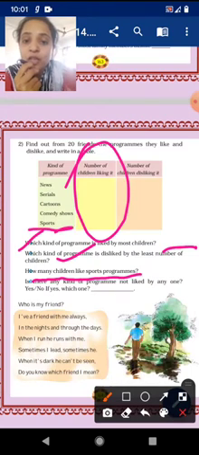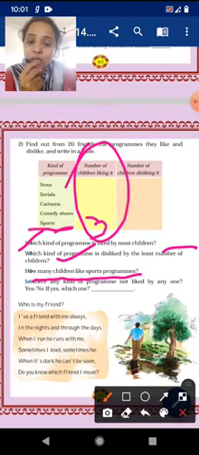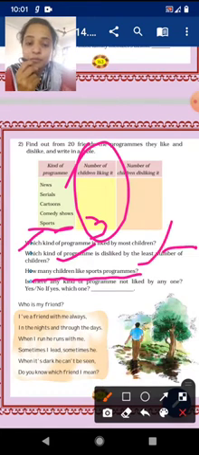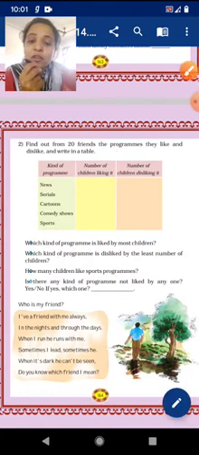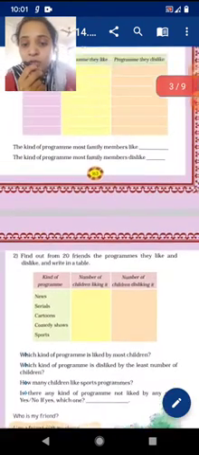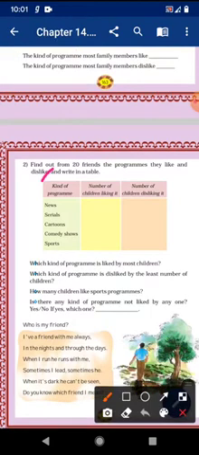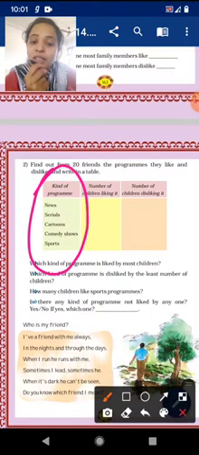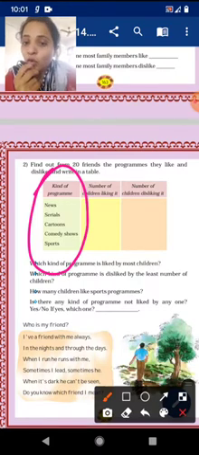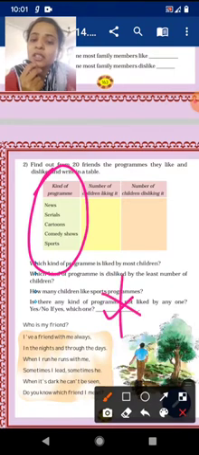See, sport is there, so whatever likes you get for sports, you can fill in over here. And is there any kind of program not liked by anyone? Yes or no? If yes, which one? From all these programs, see if any is disliked by everyone. If there is, write the name, or if it's not there, then just cancel it.